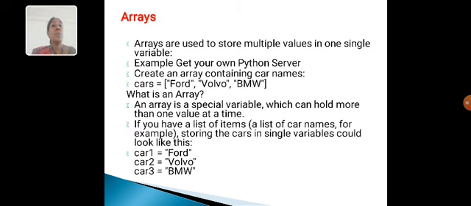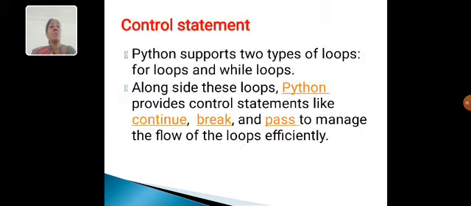Arrays. Arrays are used to store multiple values in a single variable. Example: create an array containing car names, cars equal to Ford, Volvo, and BMW. What is an array? An array is a special variable which can hold more than one value at a time. If you have a list of items, a list of car names for example, storing the cars in single variables could look like this: car1 equal to Ford, car2 equal to Volvo, and car3 equal to BMW.